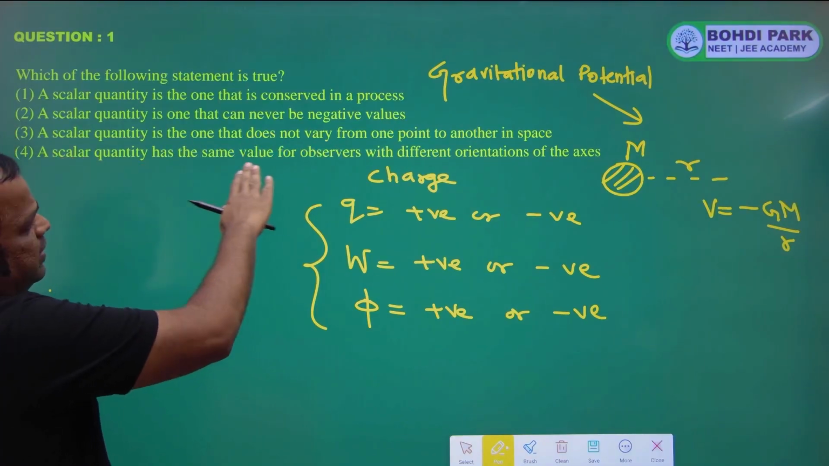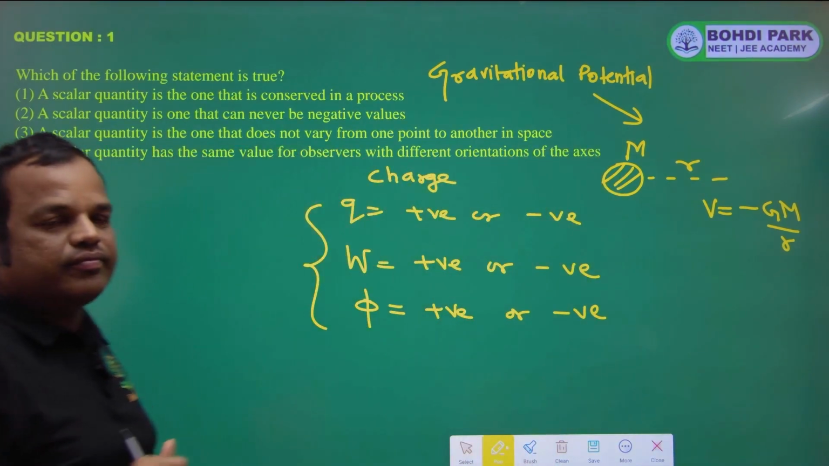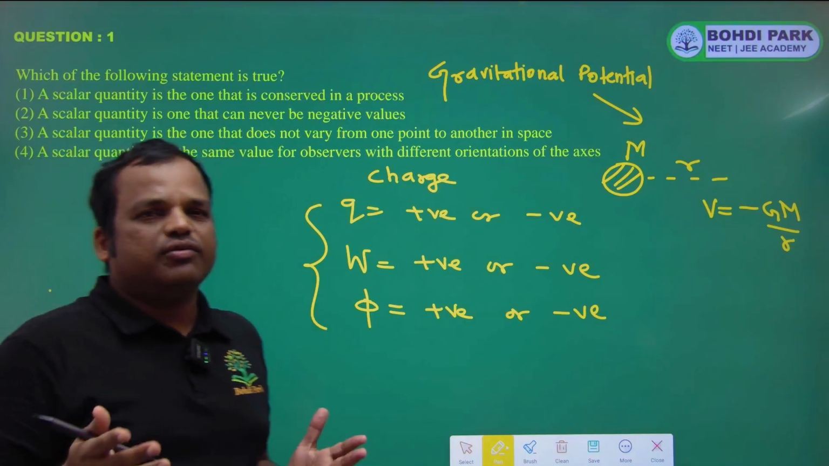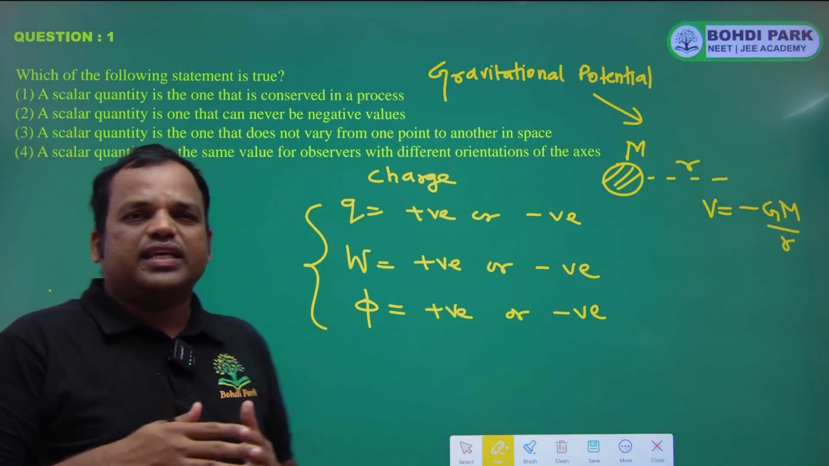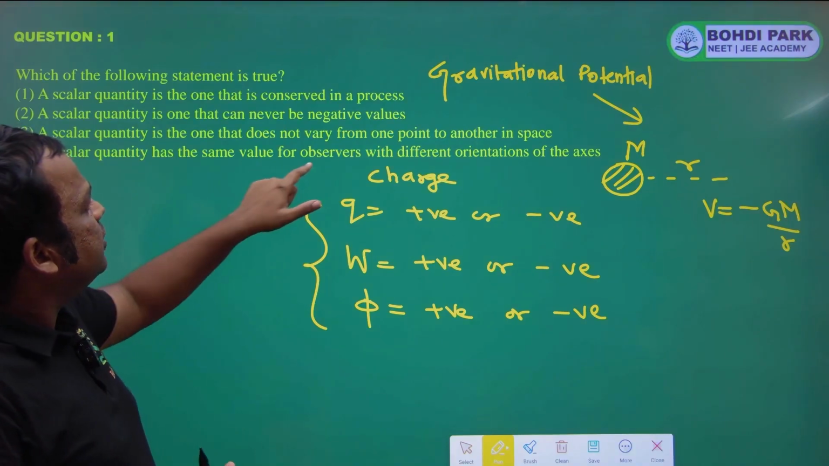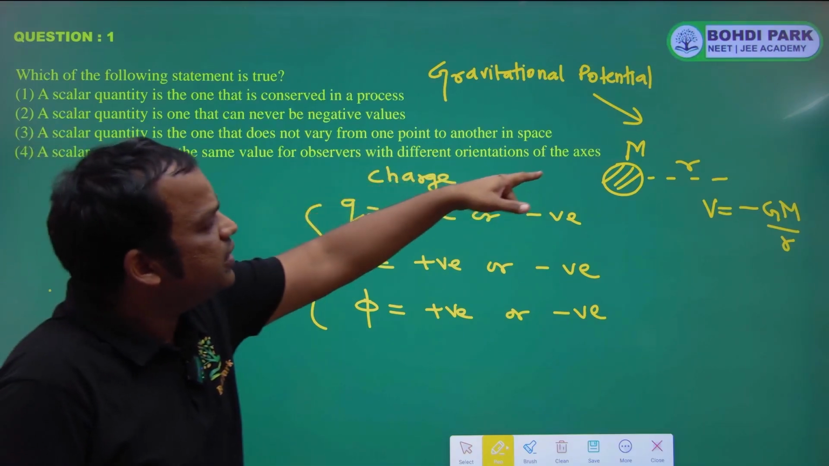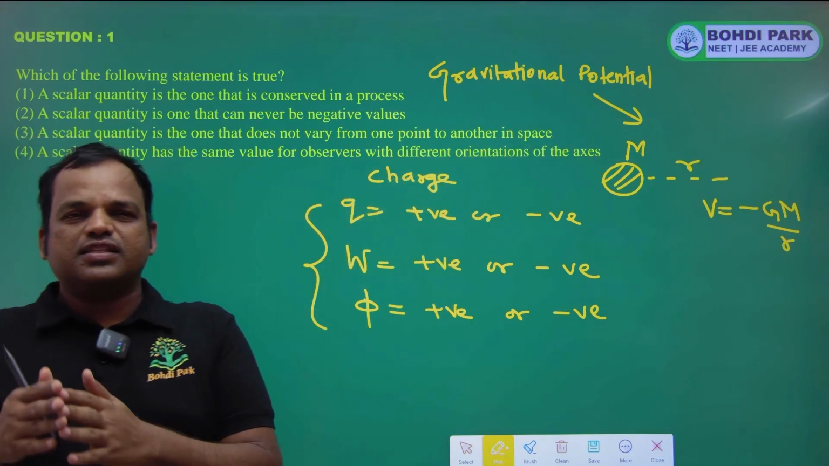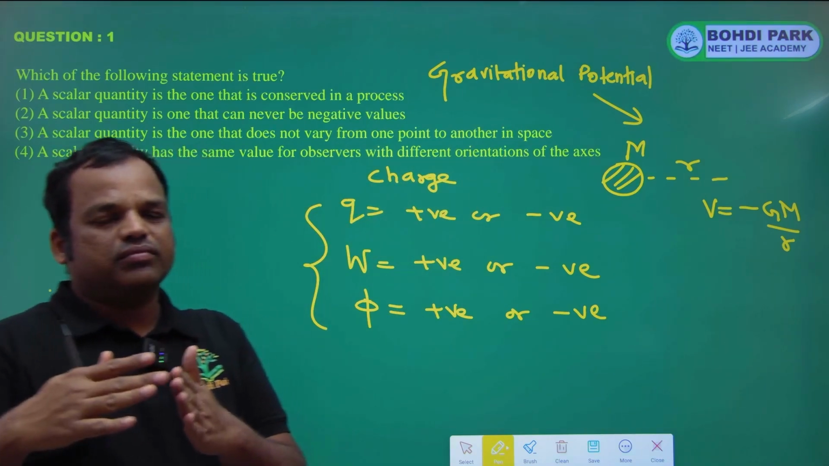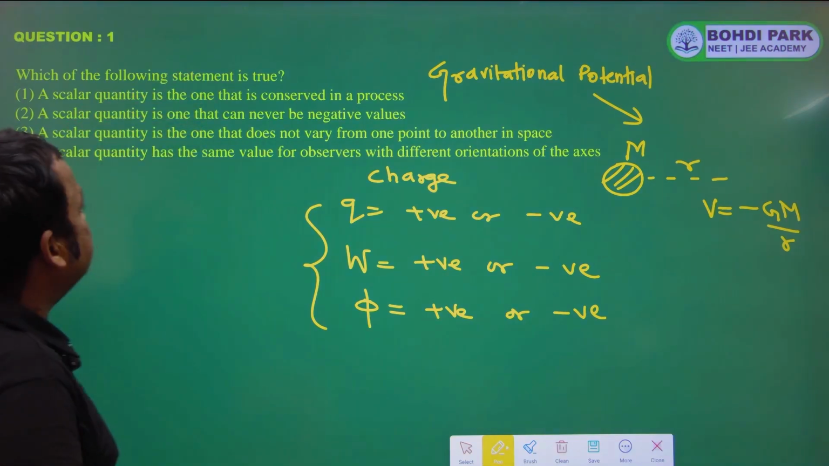A scalar quantity has the same value for observers with different orientations of axis. For example, we have the concept of moment of inertia. When the axis changes, the moment of inertia changes. But they are saying the same value for observers with different orientations of axis, meaning if the axis is different, then the observer also changes, yet the value of the quantity is the same. So the best option among these four is the fourth option.